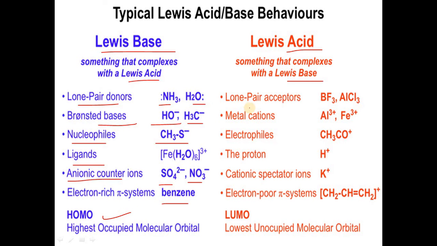And what are Lewis acids? Lone pair acceptors: BF3, AlCl3. Metal cations: Al3 plus. Electrophiles: CH3CO plus. Then protons simply act as a Lewis acid. Then cations like K plus, electron poor pi system compounds, and the LUMO, lowest unoccupied molecular orbital, act as a Lewis acid. So these are the classification of Lewis acids and Lewis bases.